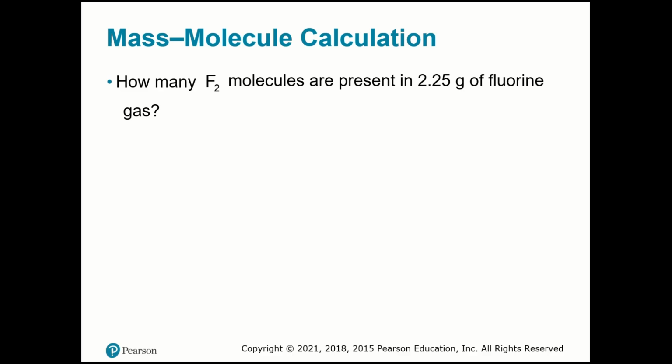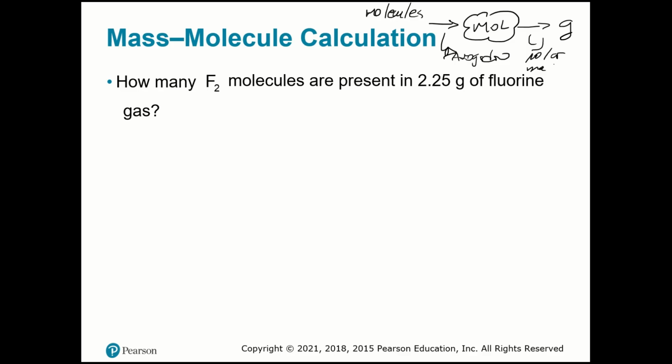Okay, so I have moles. Let me grab my pen over here. Moles is my star, and if I have molecules or atoms or anything, I will need what? Avogadro. And if I want grams, I will need molar mass. But now it's opposite. So I have grams and I want molecules. So I need to go in this way. I'm going to use molar mass to find the moles, and then I use Avogadro to find the molecules. Okay?